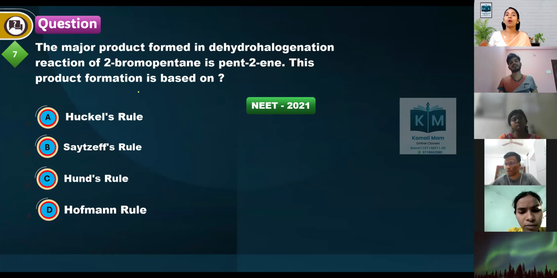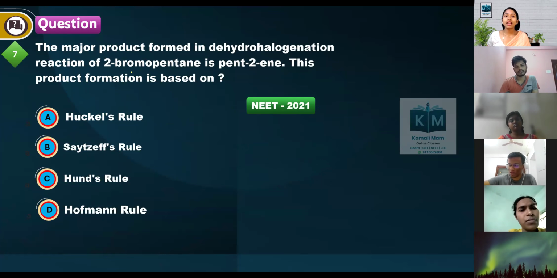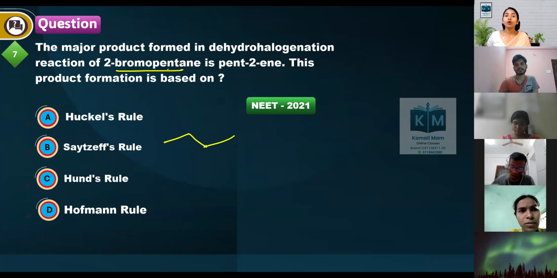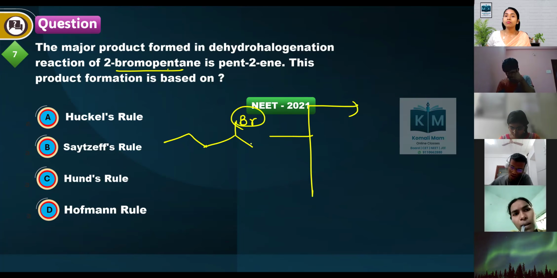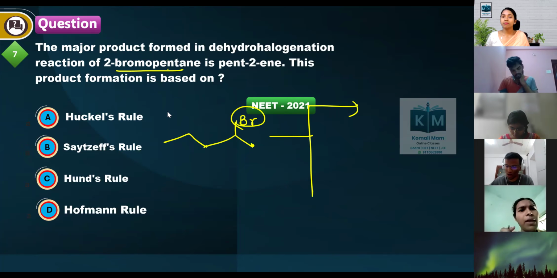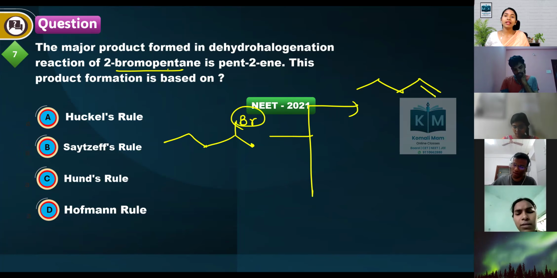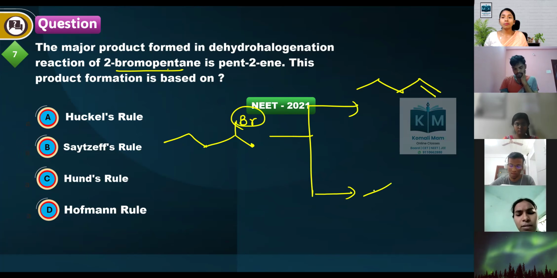The major product formed in the dehydrohalogenation reaction of 2-bromopentane is pent-2-ene. This product formation is based on, let's write the reactant, 2-bromopentane. This is pentane, 2-bromopentane. And here there are two chances. You can remove this Br and this H, and simply place a double bond to write one pentene product.